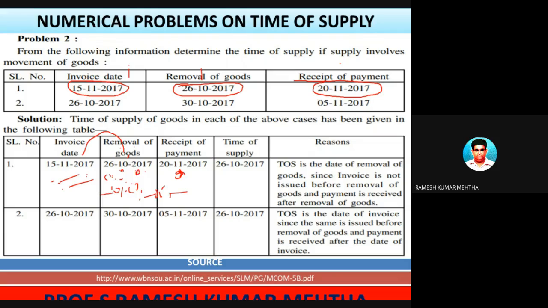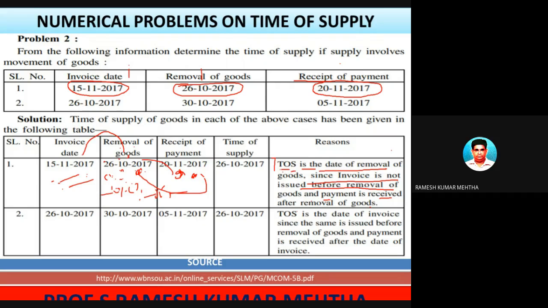Compare this one with the date of receipt of payment, whichever is the earliest. So the earliest one is 26/10/2017. So time of supply is the date of removal of the goods, since the invoice is not issued before the removal of goods and payment is received after the removal of goods.